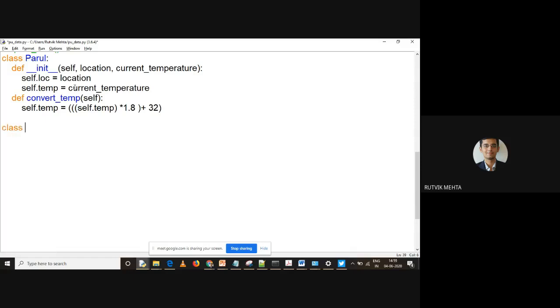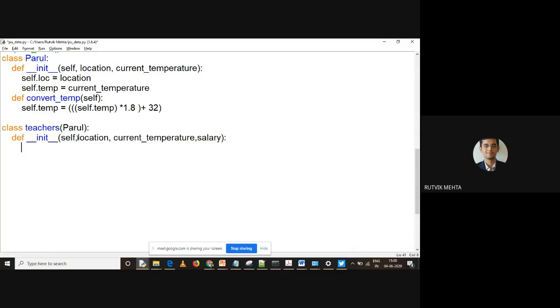Now let me create another class. Let me call it class Teachers. Okay, so understand how we can do that. Even if they are teachers, they are members of Parul University, right? So you can create your own constructor over here, define __init__, and then self, comma, I want to have these two, location as well as current temperature, and along with this I want to add some value. So let me add salary, right?